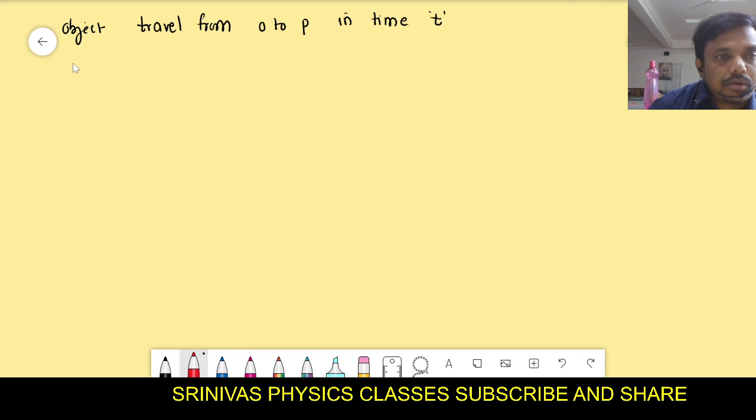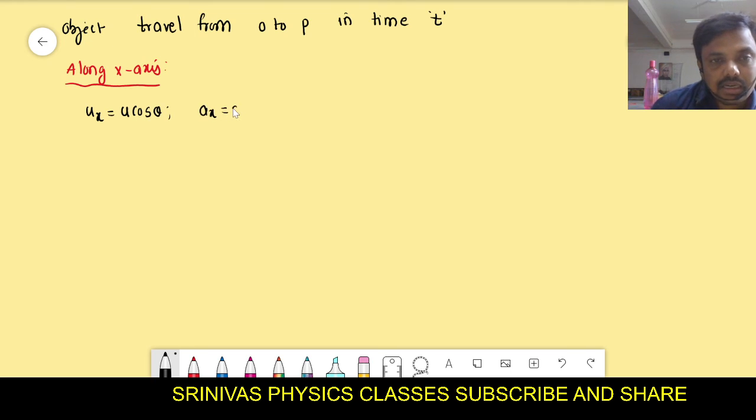Right. Now let us go for it. Along the x-axis, this derivation is very important. Along the x-axis, what is the initial velocity? Along the x-axis, velocity is u cos theta. Very good. Along the x-axis there is no acceleration. Acceleration due to gravity, the gravitational force, acts only along the vertical. There is no acceleration along the x-axis.